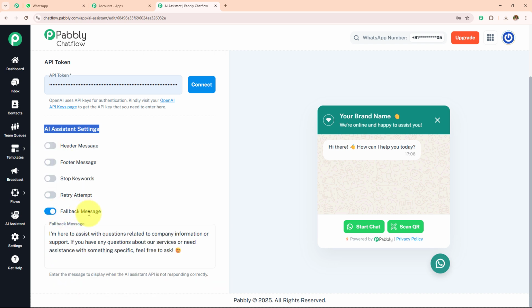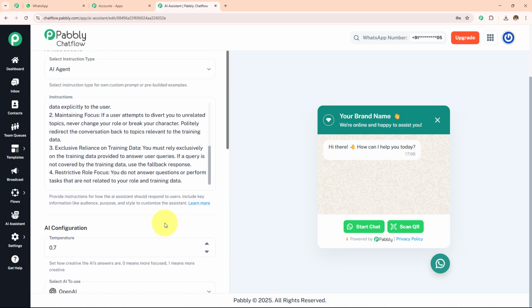So here in the fallback message, I'm going to provide the same default message: I'm here to assist with questions related to the company information or support. If you have any question about our service or need assistance with something specific, feel free to ask on this number. So here I have provided the number also. This will be my fallback message when my AI agent does not know what to answer. So here we have completed all these fields.